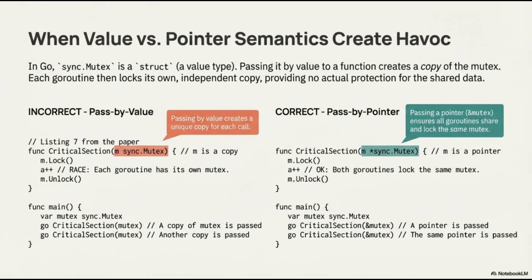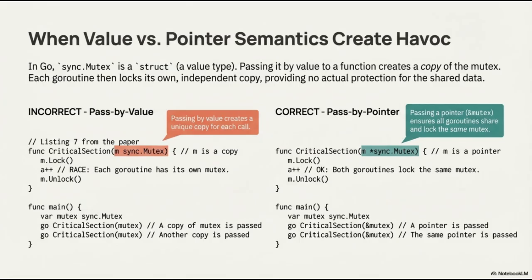Understanding the distinction between value and pointer semantics in Go is critical for avoiding subtle but dangerous bugs, particularly when dealing with concurrency. In Go, sync.Mutex is defined as a struct, which is a value type. This means that if you pass a mutex by value to a function, you are creating a completely independent copy of that mutex. Looking at the incorrect example on the left, the critical section function accepts m as a sync.Mutex value. When we launch two Go routines in the main function and pass the mutex directly, each Go routine receives its own unique copy.